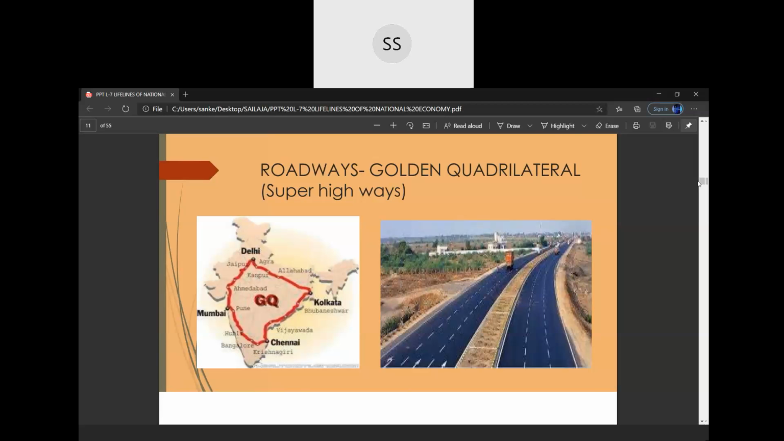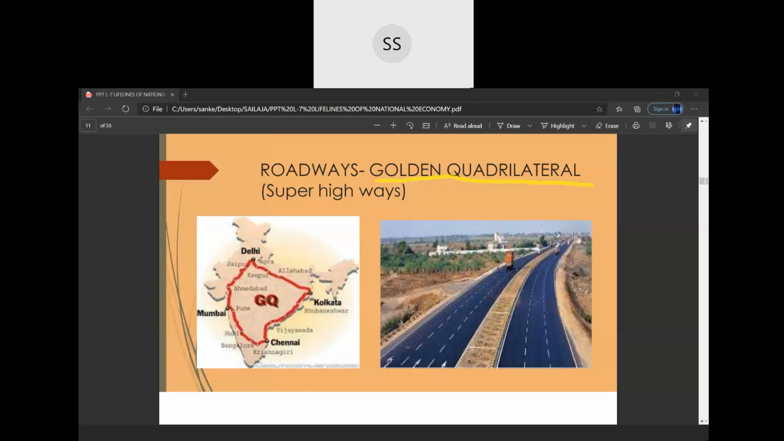So under that, we have the first super highway with the name Golden Quadrilateral Super Highway. This is an example. So what is this Golden Quadrilateral Super Highway? Now, why has this name been given? The name golden is not given because they sell gold or only gold is transported. No, not at all. Golden because this superhighway is very, very important, where lots of trade takes place through this road.